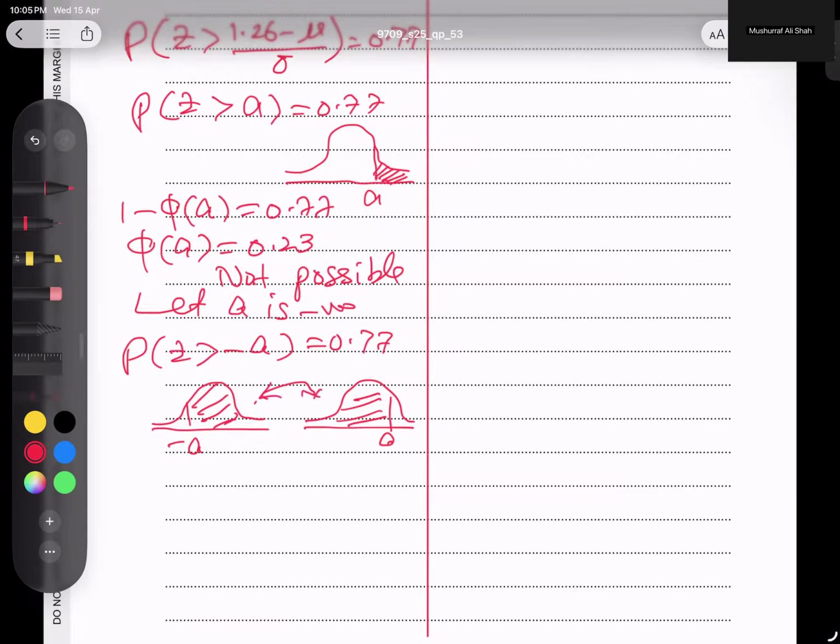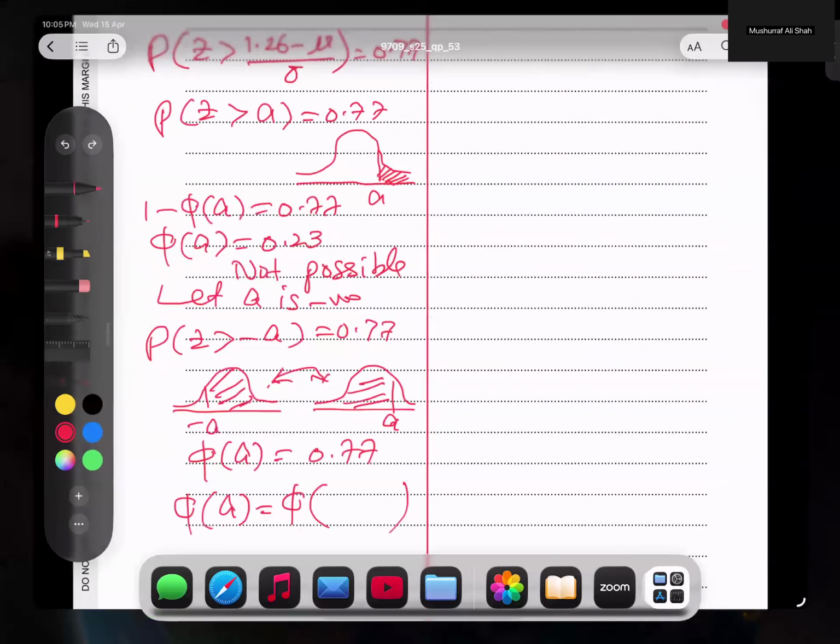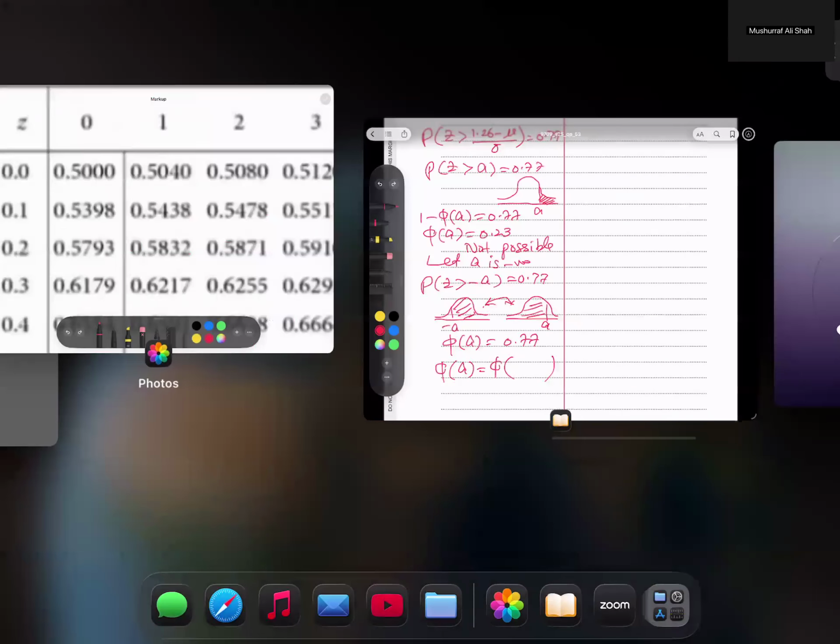You know this rule. So that is how to read this: phi of A is equal to 0.77. And now from the table behind, I will find which number gives you this probability, 0.77.